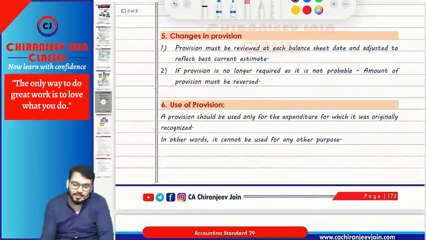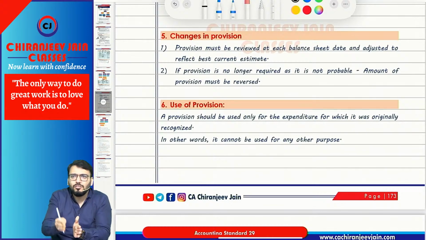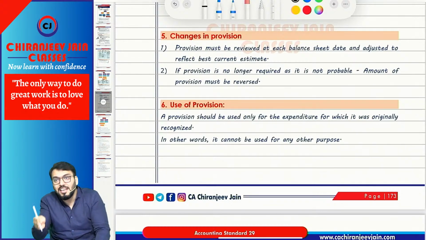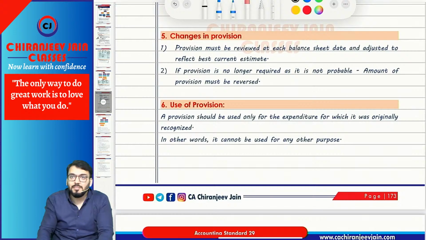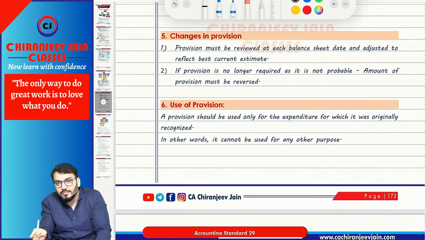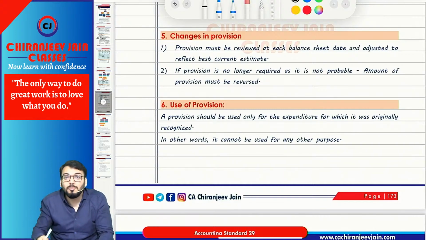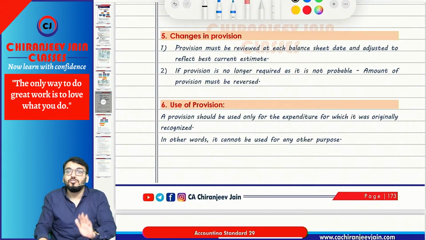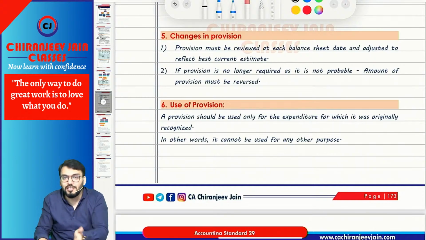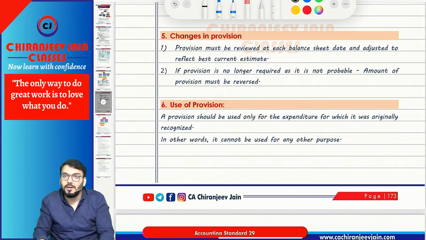Chalega? Yes, sir. Then, changes in provision. The amount of provision should be reviewed or reassessed at each balance sheet date. If there are any changes, meaning increase or decrease, those changes should be made. And if the provision is no longer required, it should be reversed. It is quite possible that a present obligation now becomes a possible obligation or remote obligation. The provision is no longer required, so we need to reverse the entire amount of provision.